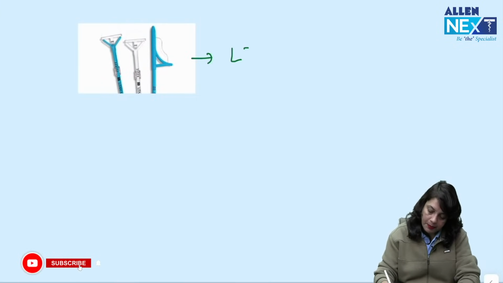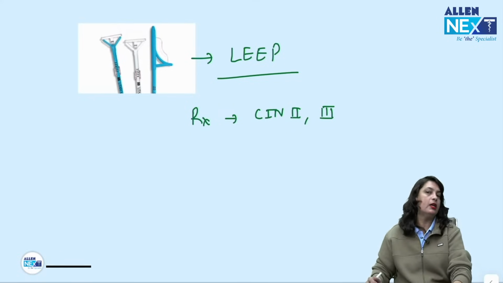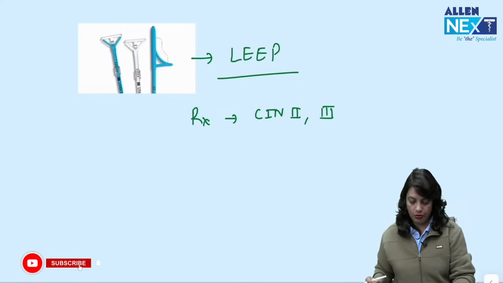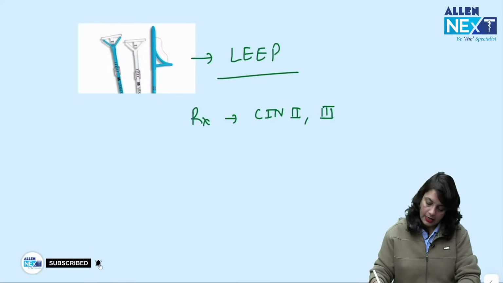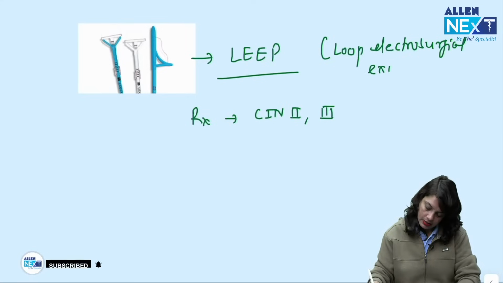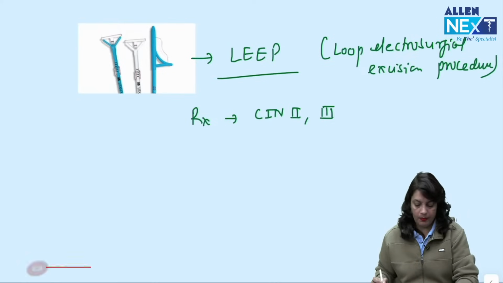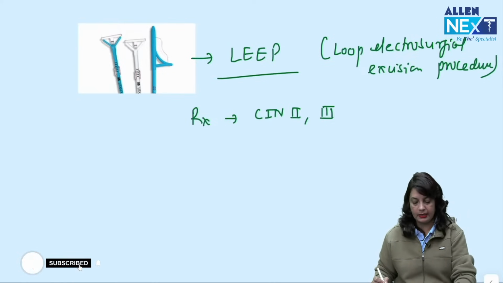Next, this is the LEEP instrument. LEEP is the best treatment for CIN2 and CIN3 in young females where you don't want to do hysterectomy. LEEP means loop electrosurgical excision procedure.